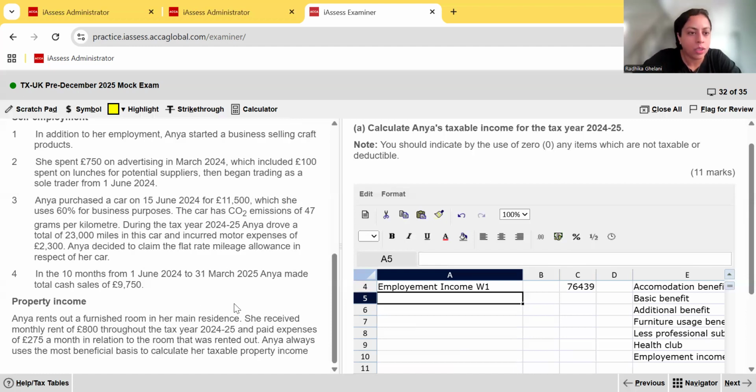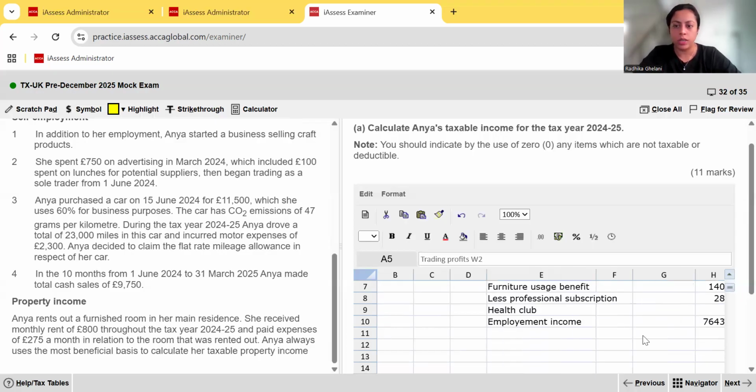And then they told us that in the 10 months from June, when she began trading, to March, Anya made total cash sales of 9,750. So let's come back to our answer. Trading profits. We tell the examiner to go and look at our working two. So what's our working two going to be? Working two, trading profit.